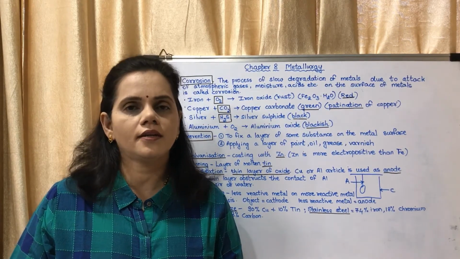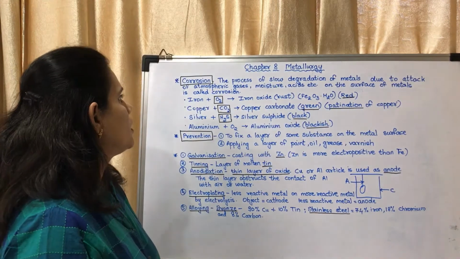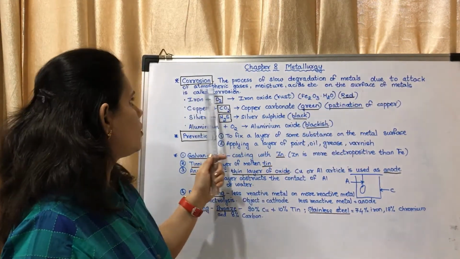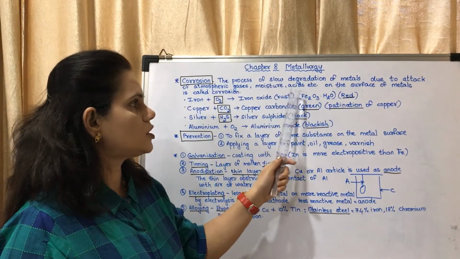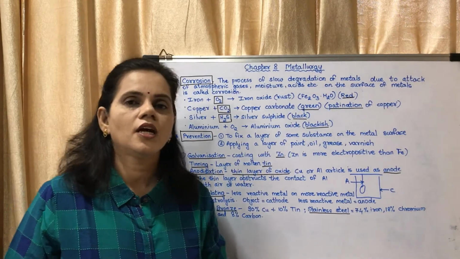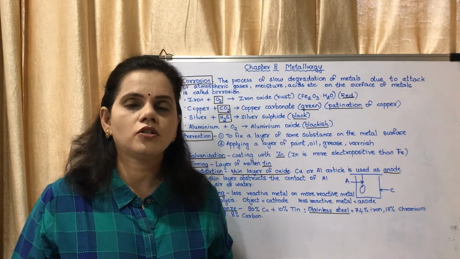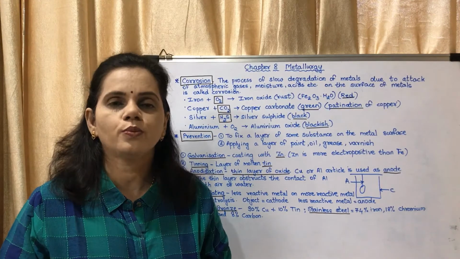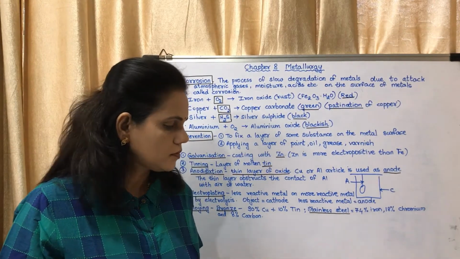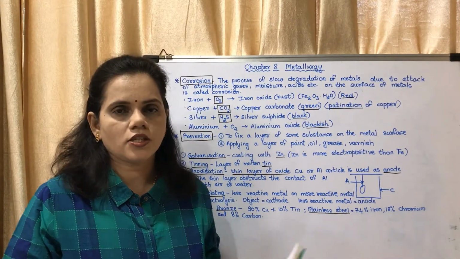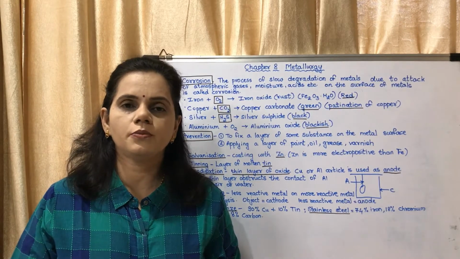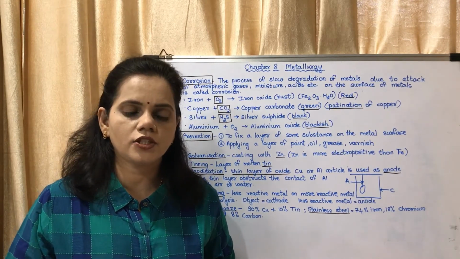I have written the definition of corrosion here. The process of slow degradation of metals due to attack of atmospheric gases, moisture, acids, etc. on the surface of metals is called corrosion. We had studied corrosion in chapter 3 also. You may revise that also. Now on page number 106, heading corrosion of metals. What is meant by corrosion? I have written the definition.